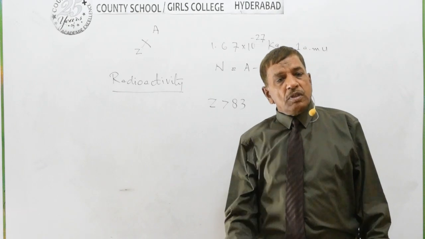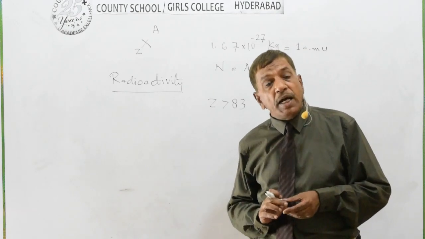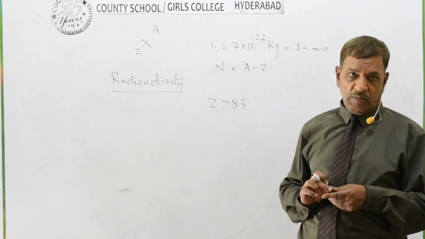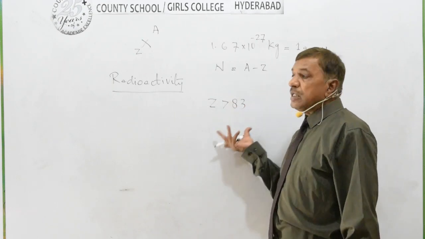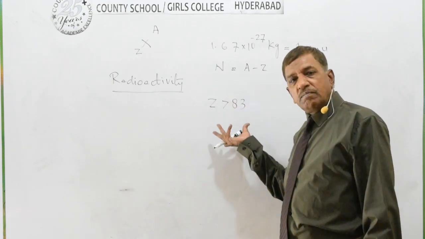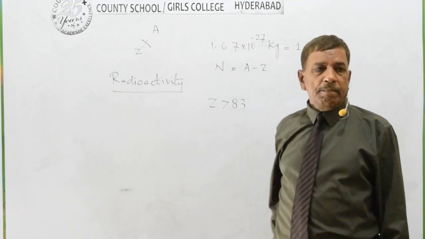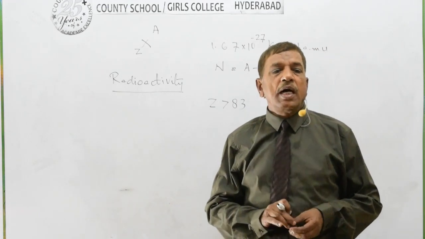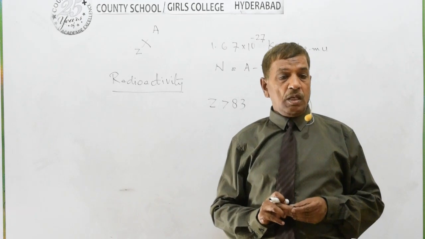Such elements have unstable nuclei. The nuclei of these elements which have charge number greater than 83 are known as unstable nuclei.